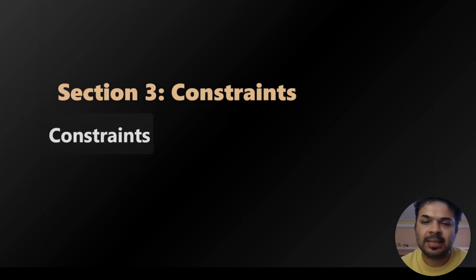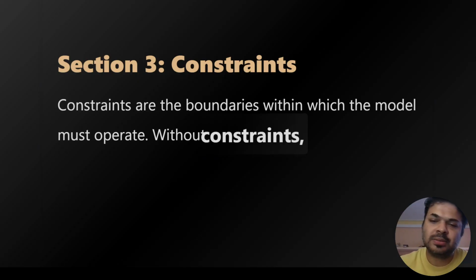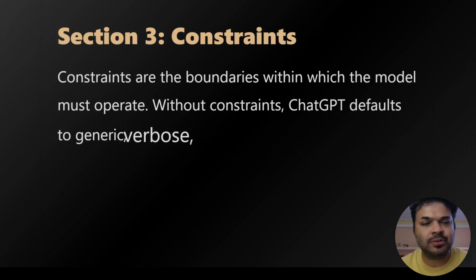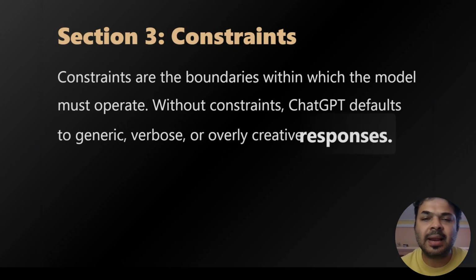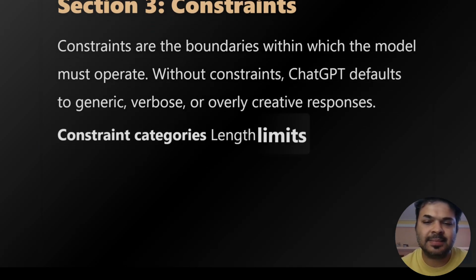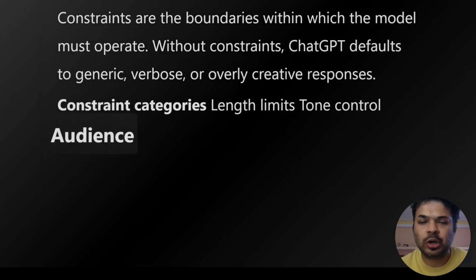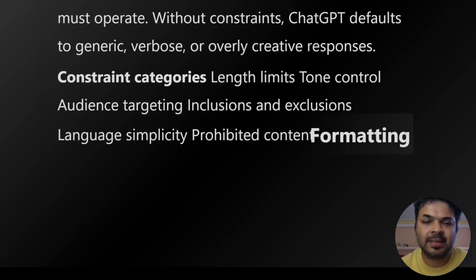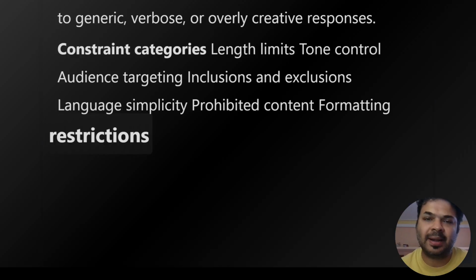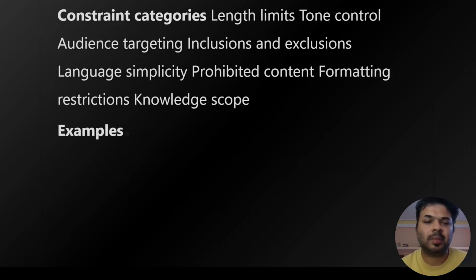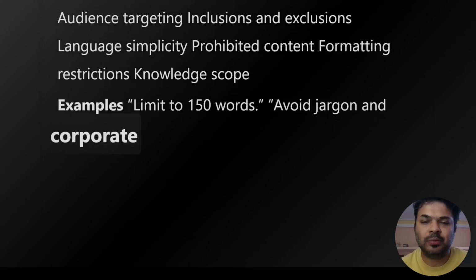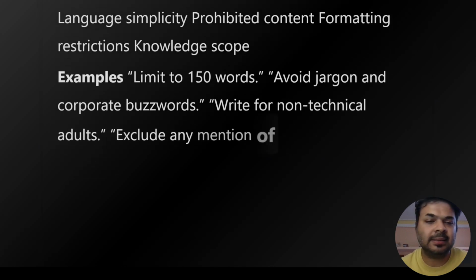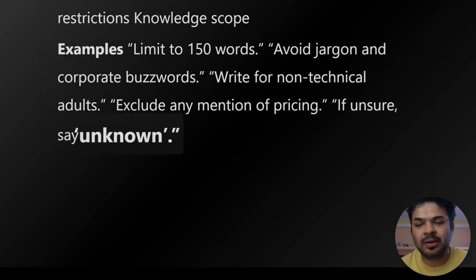Next section, constraints. Constraints are the boundaries within which the model must operate. Without constraints, ChatGPT defaults to generic, verbose, or overly creative responses. Constraint categories: length limits, tone control, audience targeting, inclusions and exclusions, languages, simplicity, prohibited content, formatting restrictions, knowledge scope. Examples: limit to 150 words, avoid jargon and corporate buzzwords, write for non technical adults, exclude any mention of pricing.